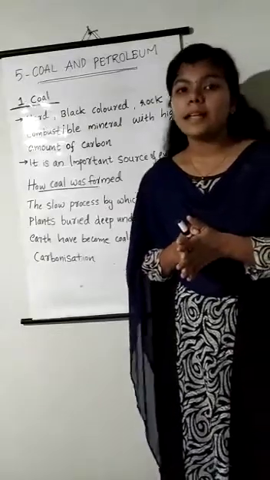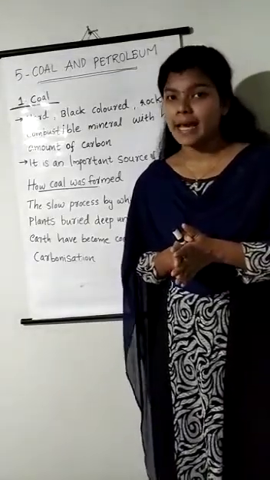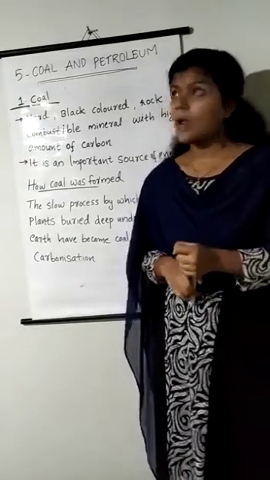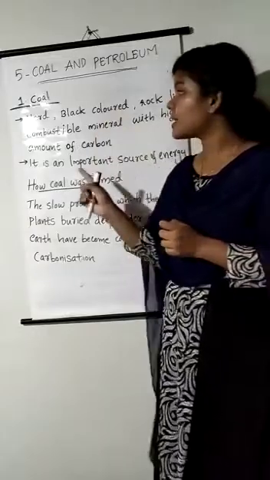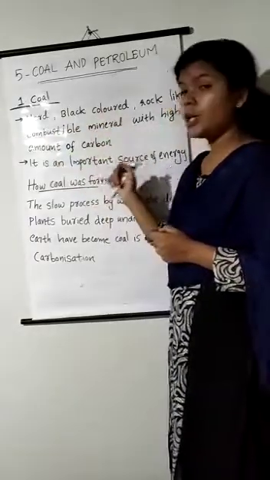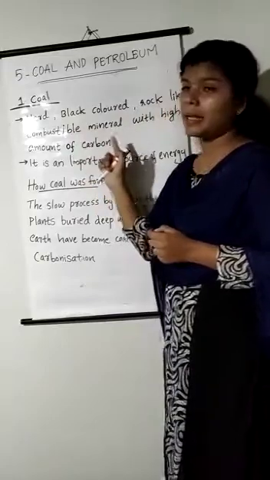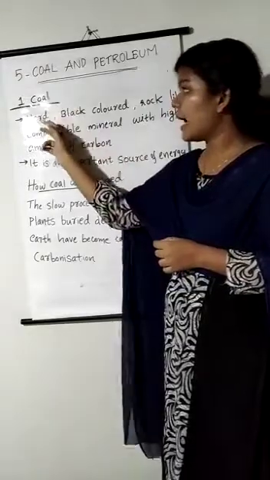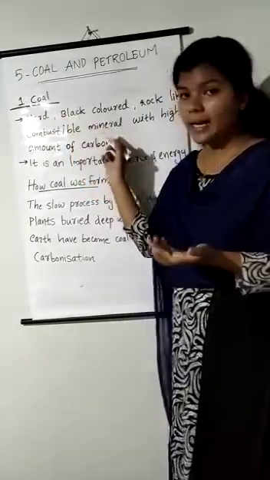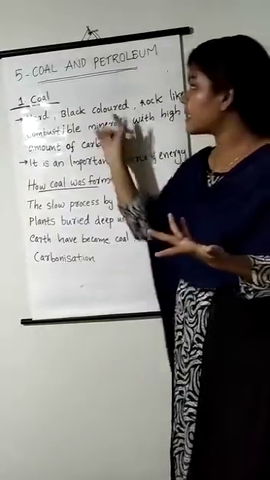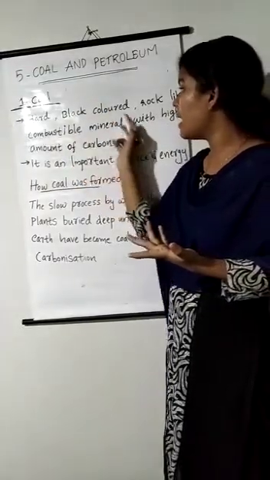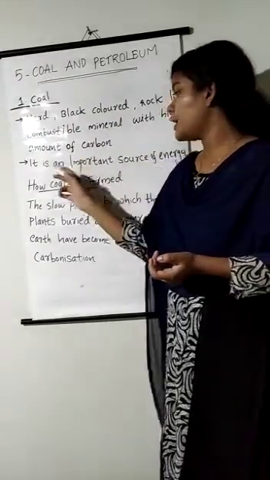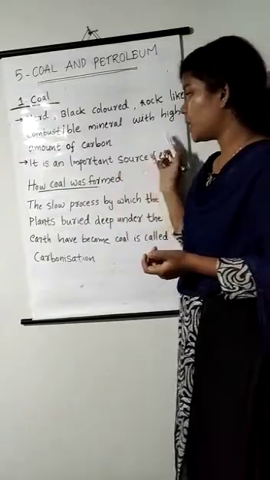Okay. Next we will discuss fossil fuels like coal, petroleum and natural gas in detail. First one is coal. Coal is a hard, black colored, rock-like combustible mineral with a high amount of carbon. Coal is hard, it is black in color and it looks like a rock, and it has another property: it is a combustible mineral with a very high amount of carbon. And it is an important source of energy too.